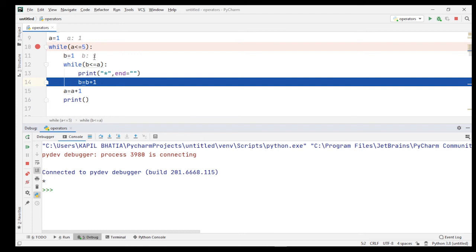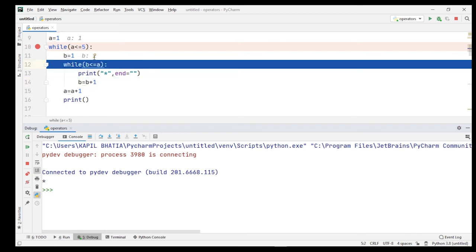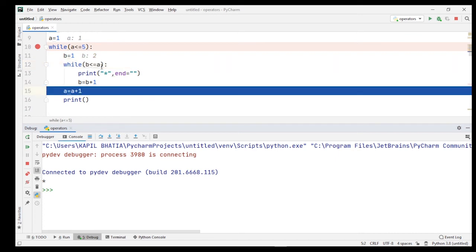Okay, and then after I press F8 key, here you can see the value of b is equal to 1. When I press F8, that means when I execute this statement, the value of b will change. That means the value of b is now 2, which is compared with a, and the value of a is equal to 1. So b is less than or equal to a, the statement is false. When I press F8 key, the controller moves out of the inner while loop, and it will increase the value of a by 1.